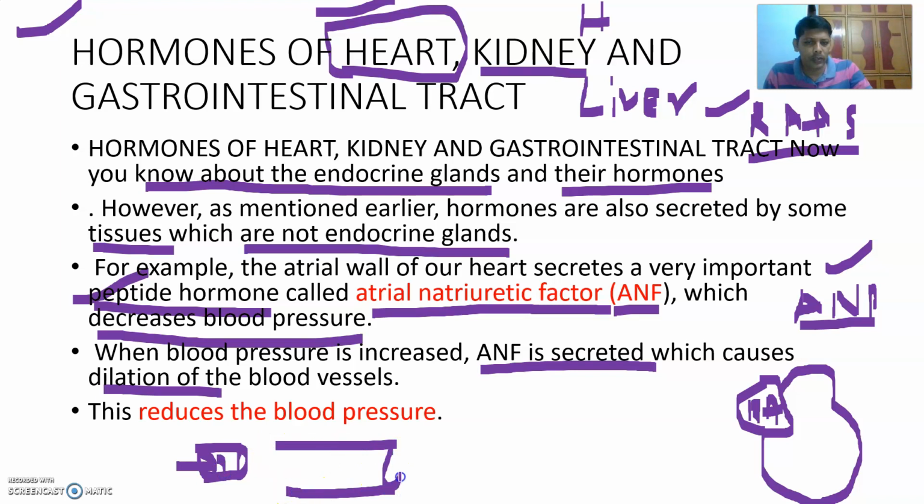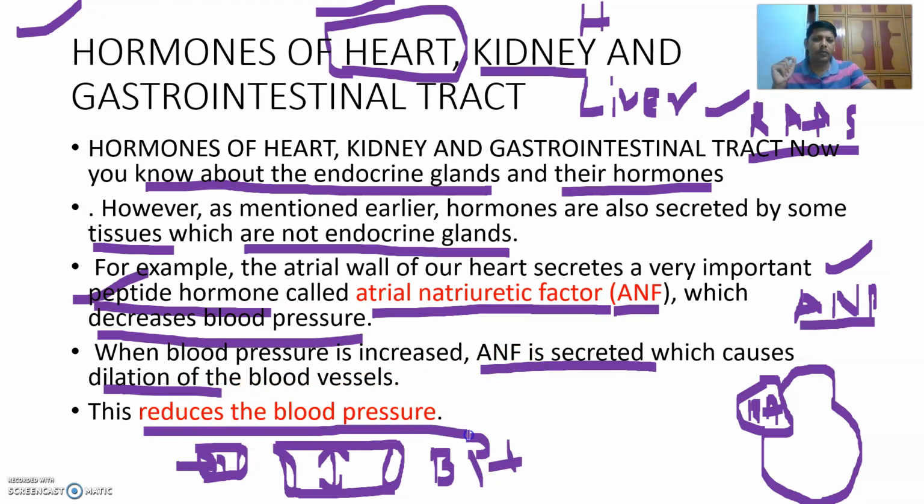It has a larger, broad lumen, more diameter. That's why here the BP decreases, because the diameter has increased. When blood pressure is increased, ANF is secreted, which causes the dilation of blood vessels. This reduces the blood pressure.